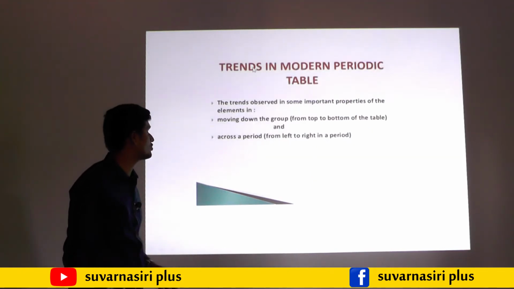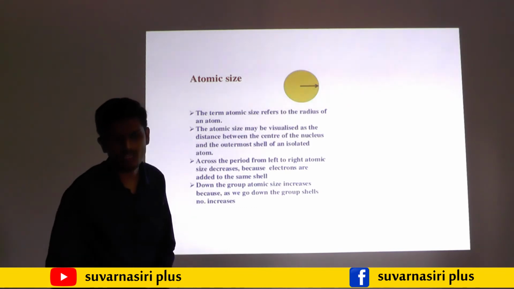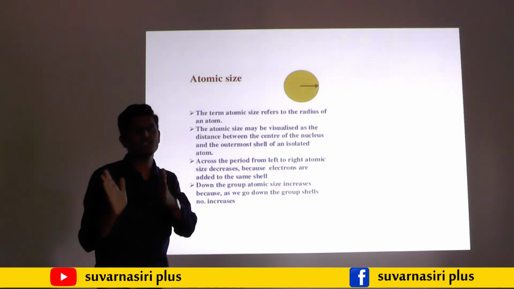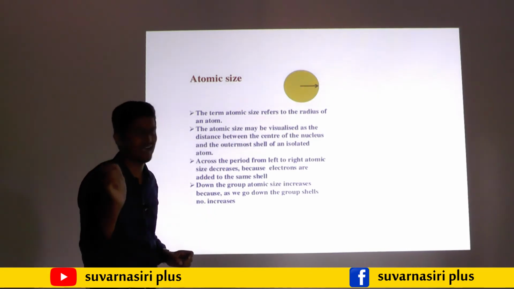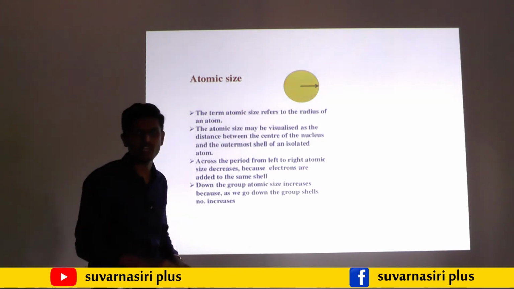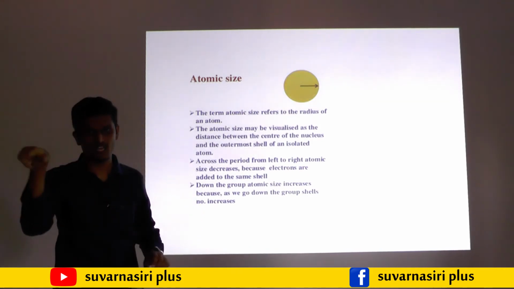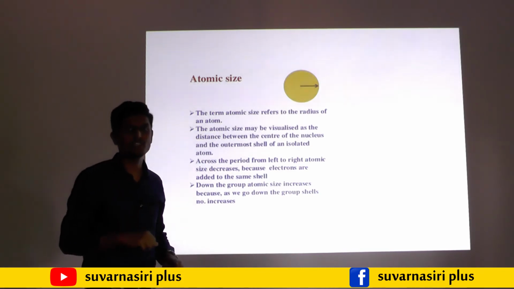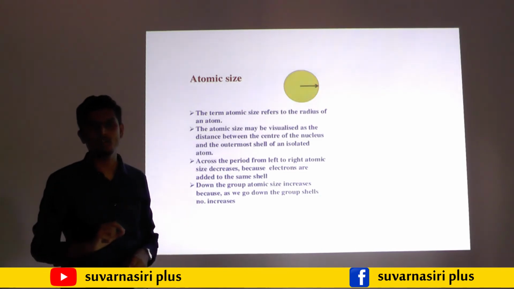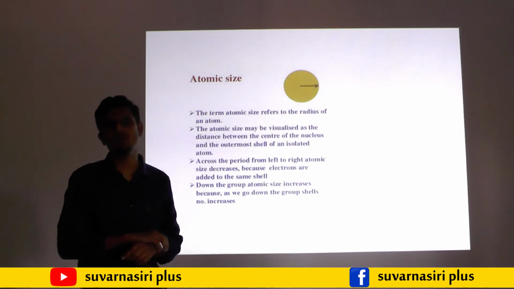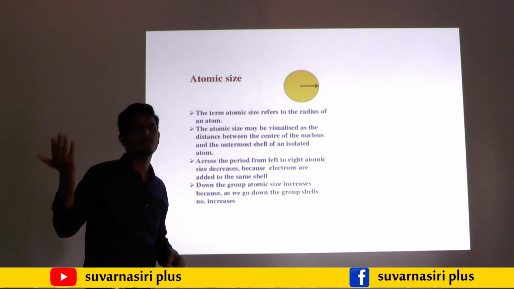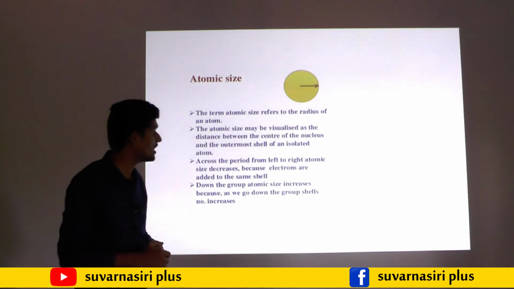Then we'll move on to the next one, that is atomic size. You must know the trend along the period. Definitely they will ask the question in such a way that they give 3 or 4 elements and tell you to arrange the elements in increasing or decreasing order of their atomic size. Like that, a question will definitely arise in your exam. In previous year question papers also, they asked this question.